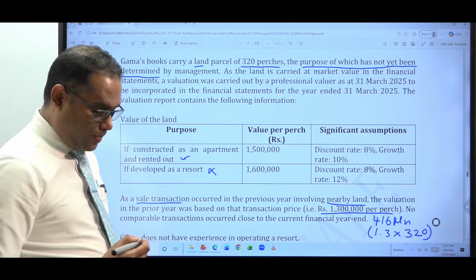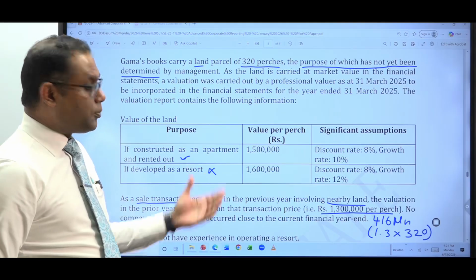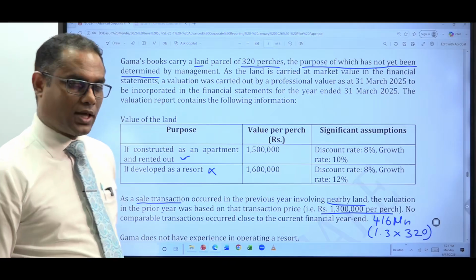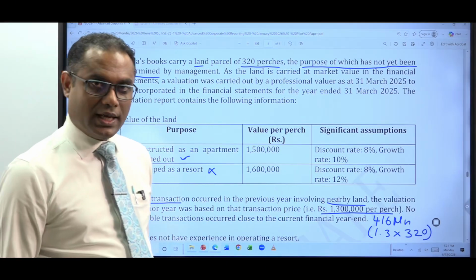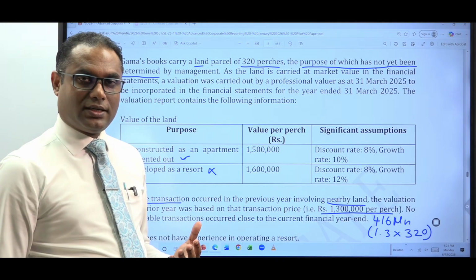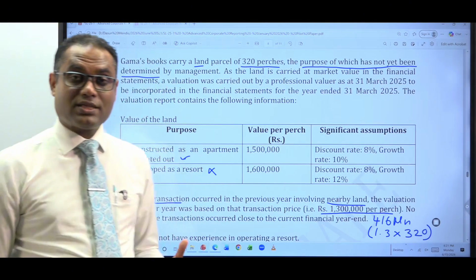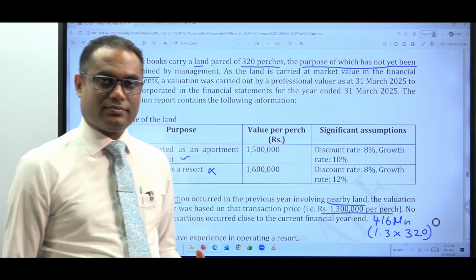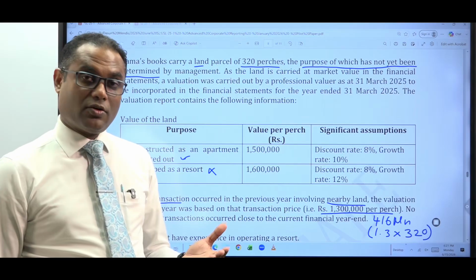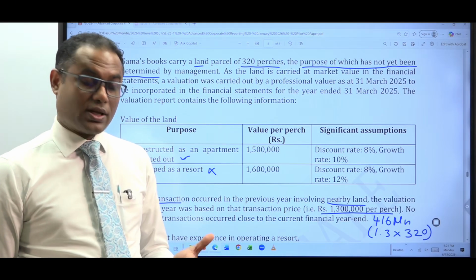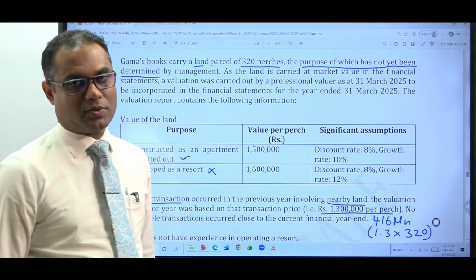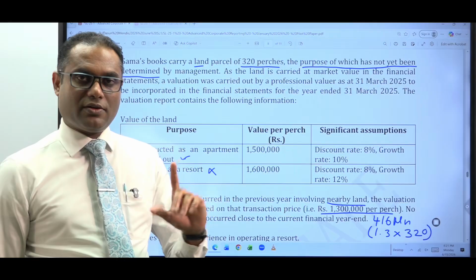Right. Now, hope you can remember, right? So in terms of SL-FRS 13, if you revise the theory knowledge, you have different valuation approaches or valuation techniques. You have market approach, income approach, cost approach. Then you have something called the fair value hierarchy based on the type of input that you use, whether it is level 1 inputs, level 2 inputs, or level 3 inputs. So I'll come there, right? I'll show you the relevant theory tutor as well.